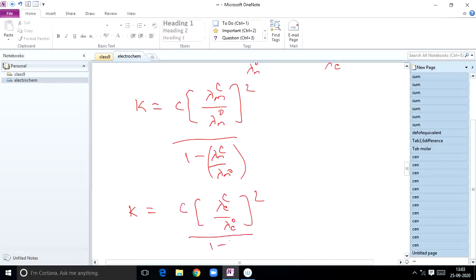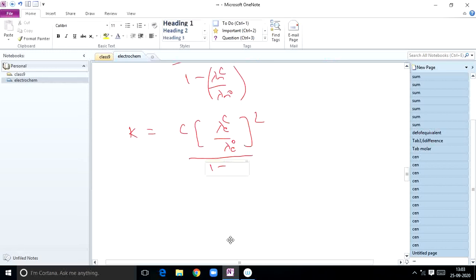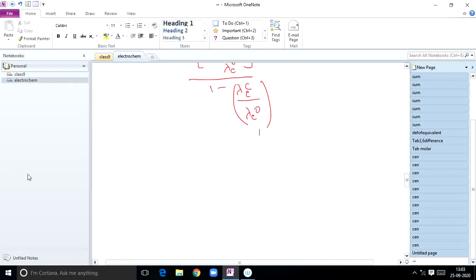by 1 minus, in place of alpha what you can write? Lambda ec by lambda e naught. Like this we can do it, students. So this is the third application. You will get many numericals based on them.